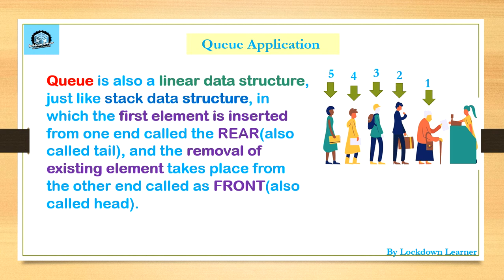Removal of an existing element takes place from the other end. It means the line is forming like this: first this lady stands, then this man, then this, then this. That is the insertion way. We are inserting from the back and removing from the front. It's not like we are inserting at the back and removing from the back like a stack. It is inserting from the back and removing from the front. That's why it's called rear and front.